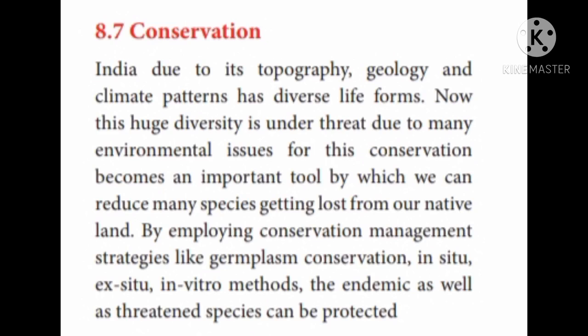We have to conserve the heritage that is already present. It is a topographically, geographically and climatically diverse pattern that you can find in India, and conserving all this is very important. So we need to conserve them by germplasm conservation, in situ, ex situ, in vitro, endemic, all types of methods.